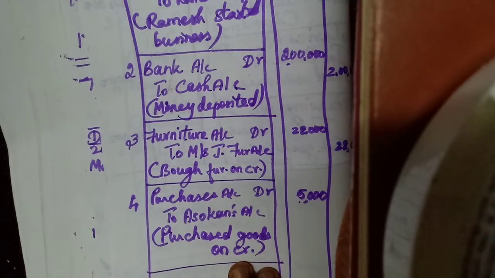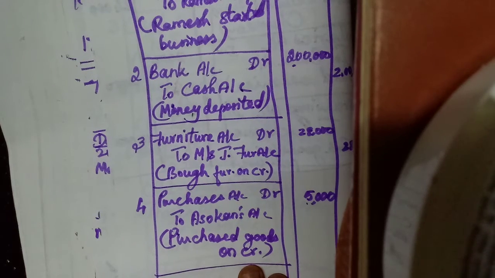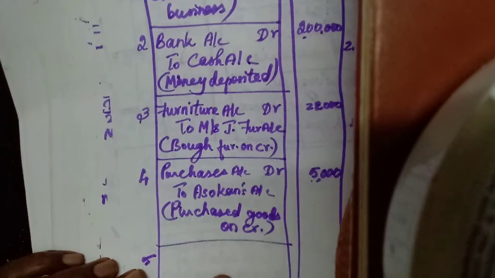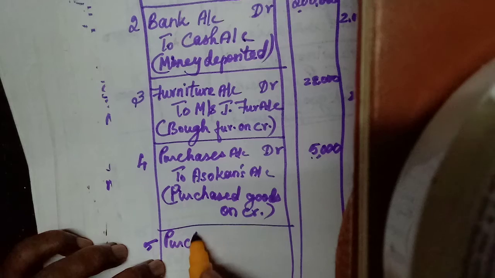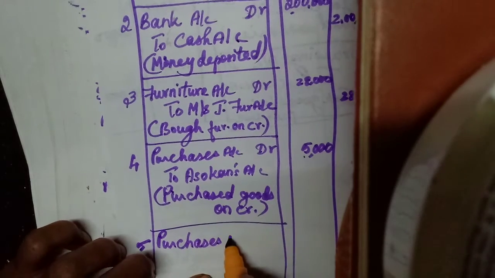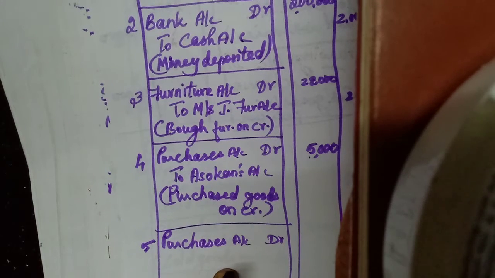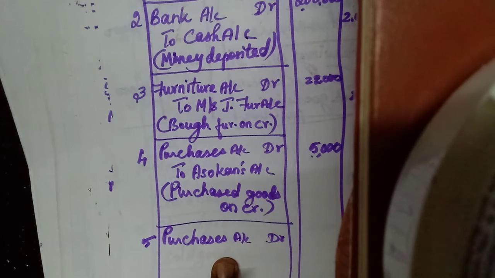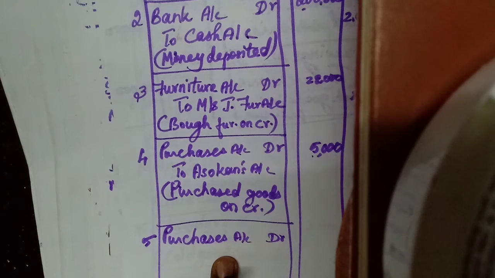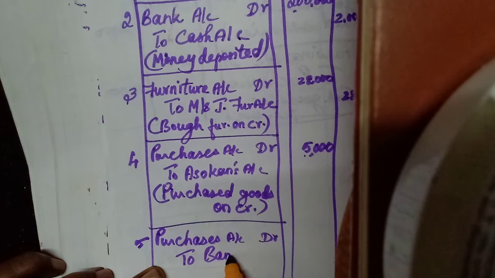Purchased goods from Guna and paid through net banking for cash. Then purchased goods only. So purchases account debtor. If we have not paid anything, we can write Guna. Here we have paid through net banking. Then cash also. For cash we have paid through net banking. Okay. So actually payment is done through banking, net banking. So payer is bank. So to bank account.